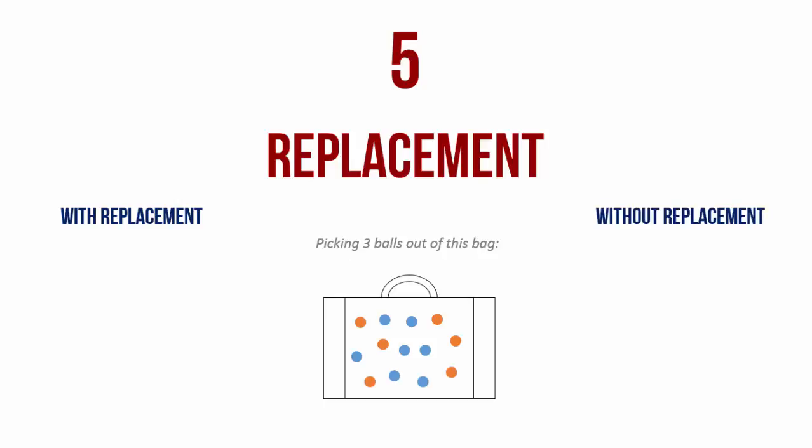The second way of doing it is without replacement. That is, I reach into the bag, pick up one ball, keep it outside. Then reach into the bag again, pick up the second ball, keep it outside. Reach into the bag, pick up the third ball and keep it outside. Therefore, there is one important thing that you must take note of: whether the problem involves replacement or specifically says that it is selection without replacement.